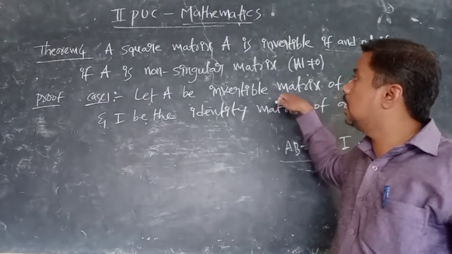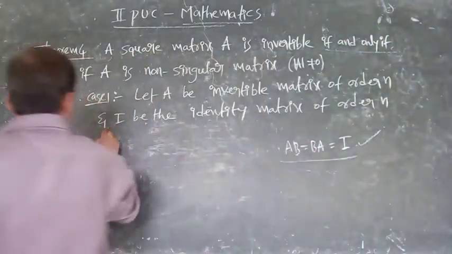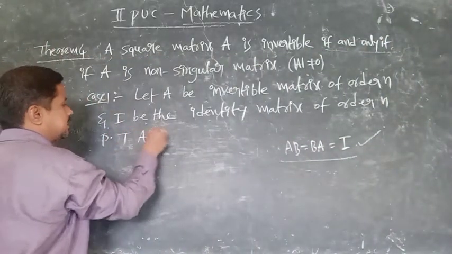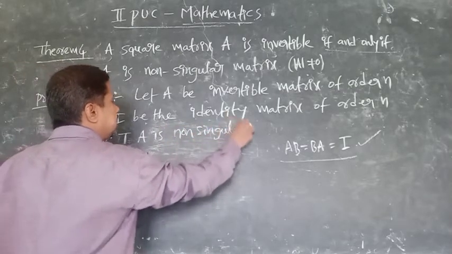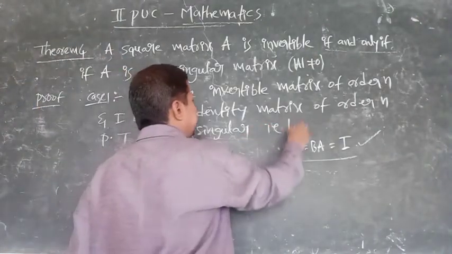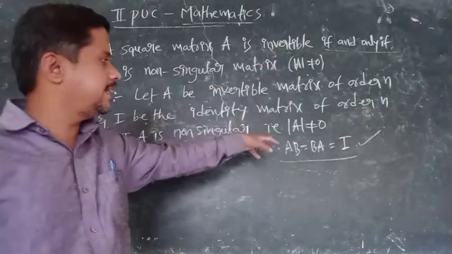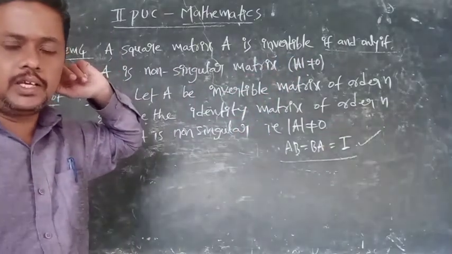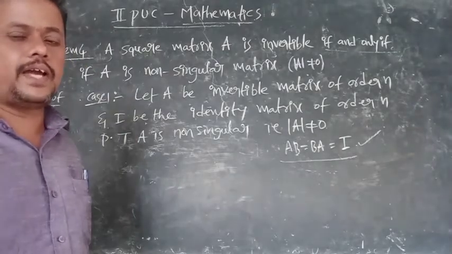Okay. And what to prove? It is non-singular. Prove that A is non-singular. To prove A is non-singular, what do we have to prove? That det A is not equal to 0. We have to prove that det A is not equal to 0. Det A should not be 0. Non-singular. Okay. That's why, how to do this one, I will tell.